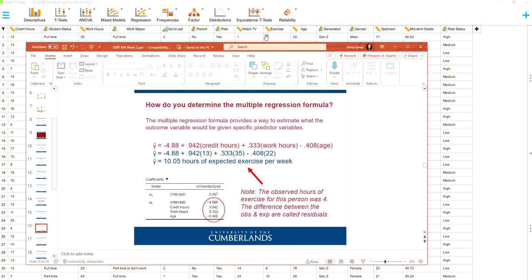But up here we saw this person only worked out 4 hours per week, right? So that's like a 6-hour difference. The difference between the observed and the expected are called residuals. Now, this is one student.